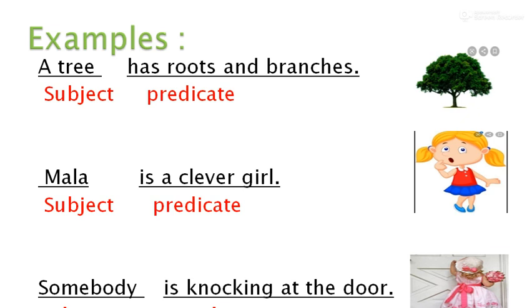Then third one, somebody is knocking at the door. Here which one is subject and which one is predicate? Yes, somebody is the subject and is knocking at the door is the predicate. So I hope you understand the chapter.